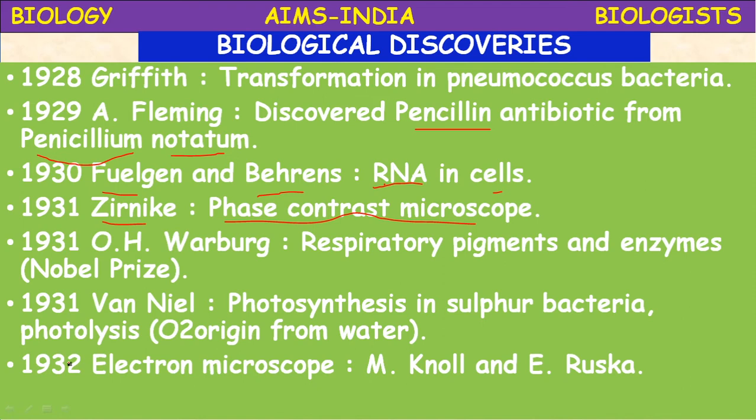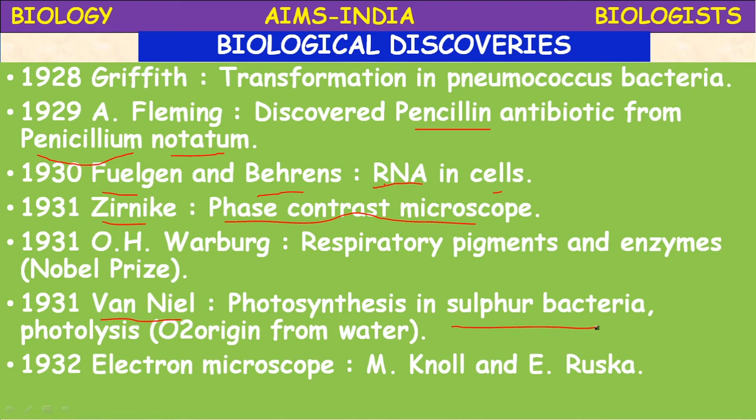Next, in 1931, another important discovery by Van Niel: photosynthesis in sulfur bacteria, which is called chemosynthesis or chemoautotrophy. In sulfur bacteria, instead of the water molecule, hydrogen sulfide is used for photosynthesis. Van Niel also proposed that in the photolysis of water, oxygen originates from water. Actually, the photolysis of water was discovered by H.W. Wendt.